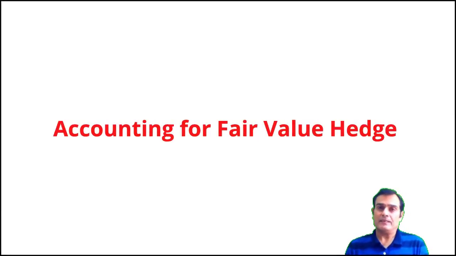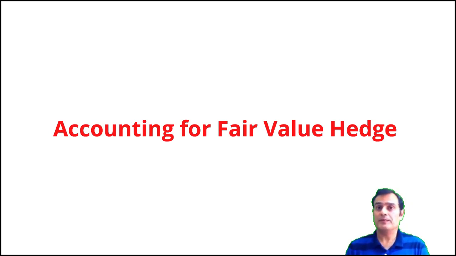As I said, in terms of step number 5, there are 3 different kinds of hedge accounting we're looking for. But today in this part, I'm going to discuss only one of the types of hedge accounting, and that is called a fair value hedge. To remind you, as far as the first 4 steps are concerned, step number 1 is identifying the eligible hedged item.